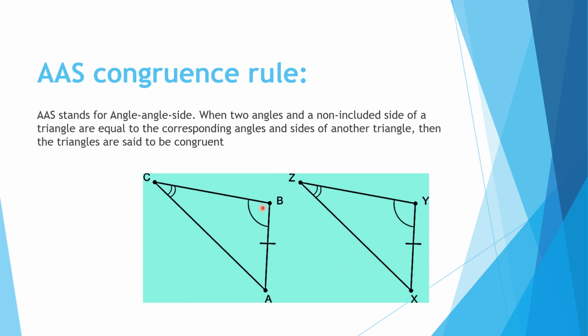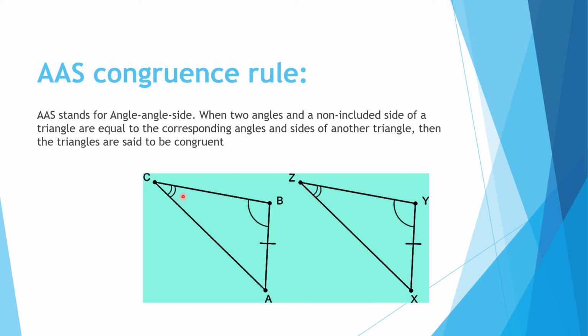So if two angles and a side are equal to the corresponding angles and side of another triangle, then by the AAS congruence rule, these two triangles ABC and XYZ are congruent.